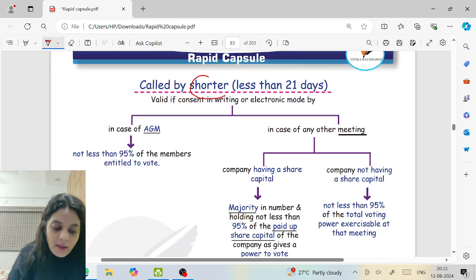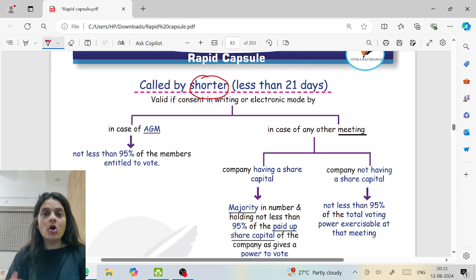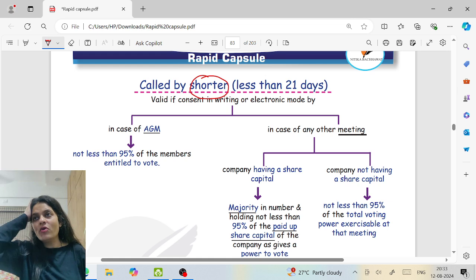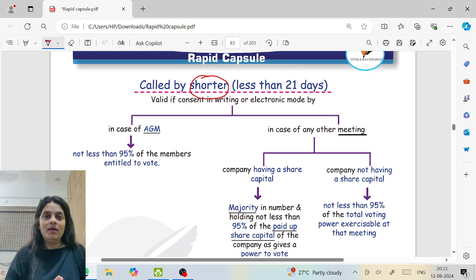Can I call a meeting by giving a shorter notice? Now, shorter notice doesn't mean instead of 2 pages, 1 page. No. Shorter notice means less than 21 days. Please be clear. Shorter notice doesn't mean 2 pages instead of 1 page. It means that instead of 21 clear days, I send it for lesser days. Can it be sent? Yes.